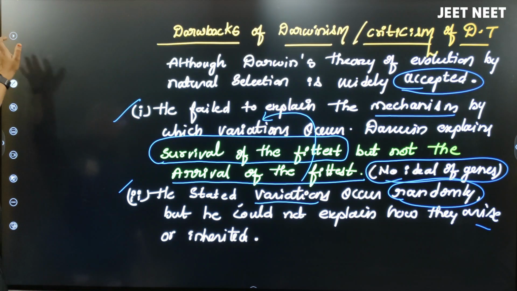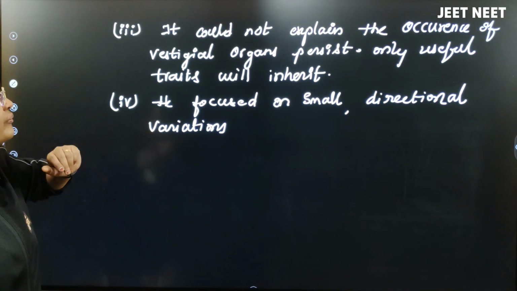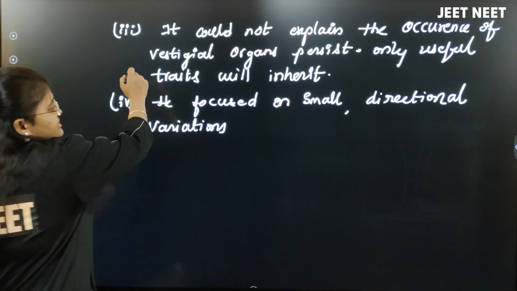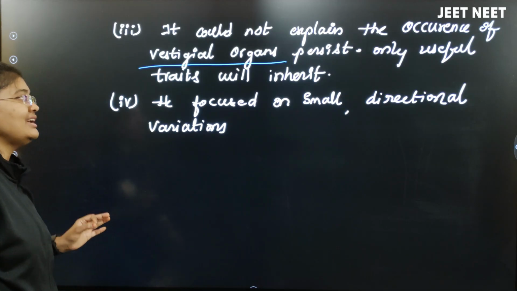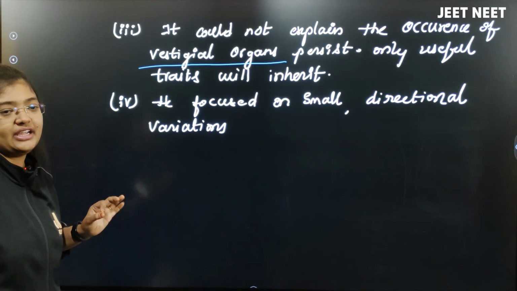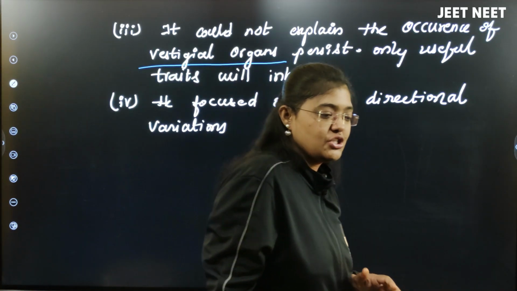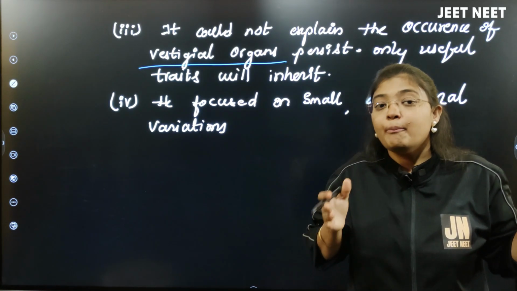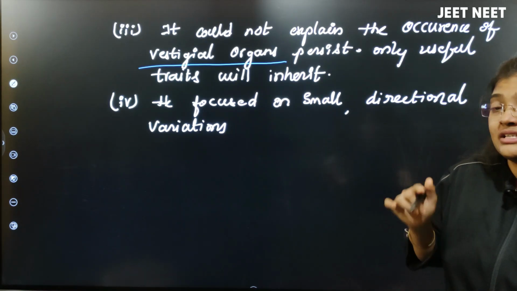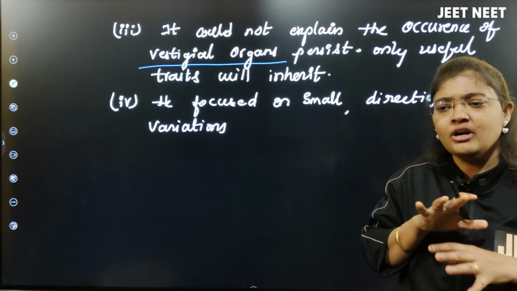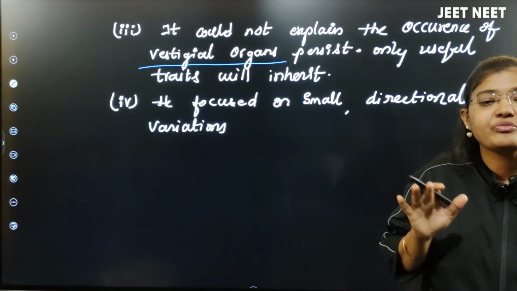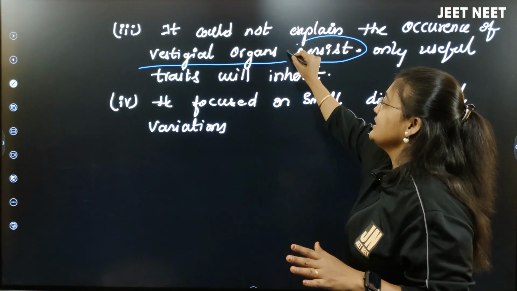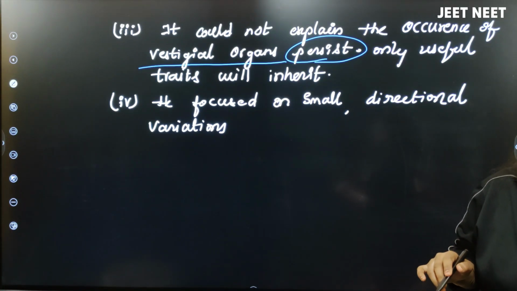Okay, so here we are done with the theory, but there is still more. Darwin's theory does not explain the occurrence of vestigial organs; it says only useful traits get inherited. According to natural selection, the variations will happen and be inherited by the offspring, but there are some vestigial organs in organisms. Vestigial organs are rudimentary or non-functional, yet they are present in organisms. Then what is the use of those? Why are they like that?